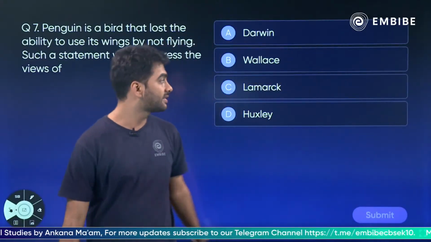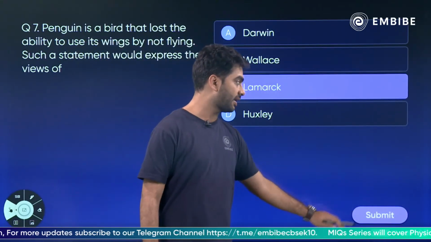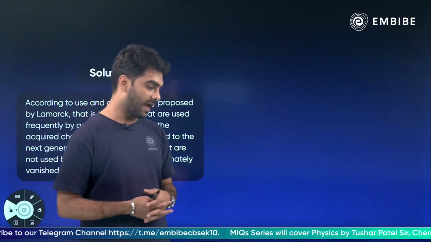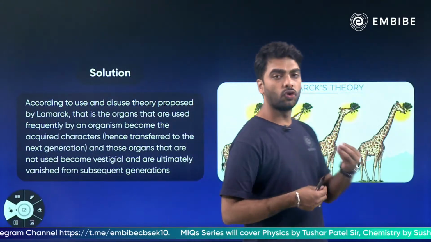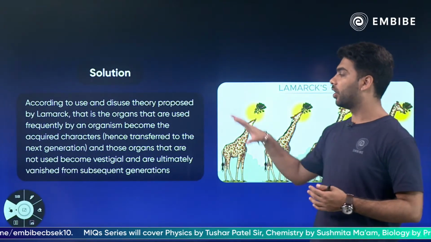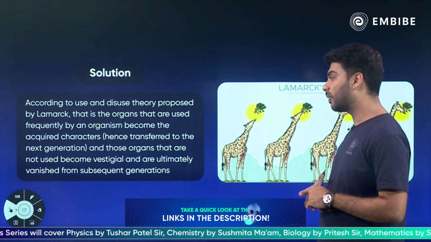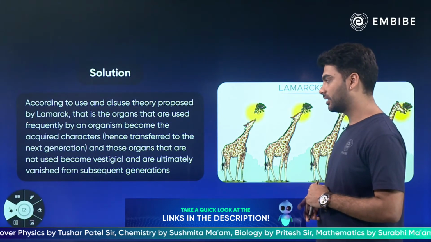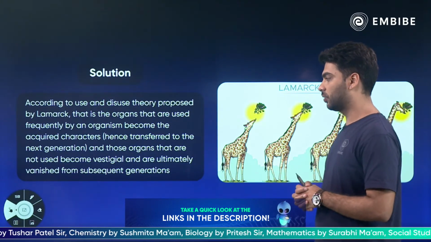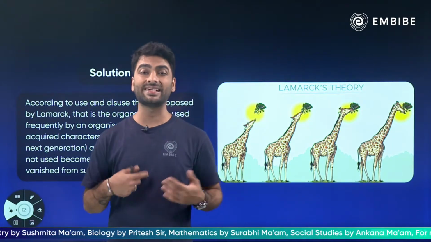Simran says C. Again, Lamarck. Let's see whether this is the right answer or not. Absolutely correct. So Lamarck only told that, if you do not use an organ for generations, it becomes useless. According to the use and disuse theory proposed by Lamarck, the organs that are used frequently become the acquired characters transferred from one generation to other, while the ones which are not used become vestigial, like tailbone.